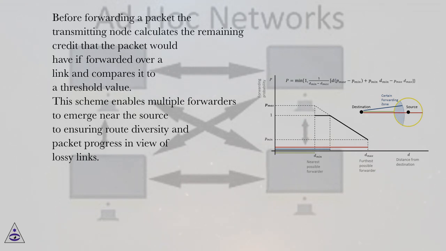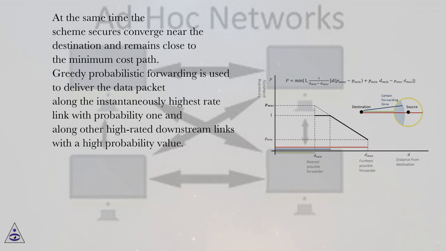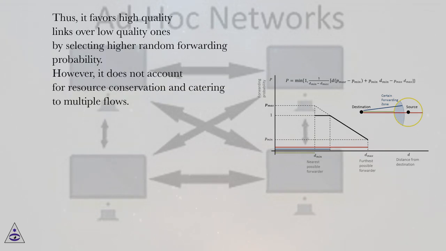This scheme enables multiple forwarders to emerge near the source, ensuring route diversity and packet progress in view of lossy links. At the same time, the scheme secures convergence near the destination and remains close to the minimum cost path. Greedy probabilistic forwarding is used to deliver the data packet along the instantaneously highest rate link with probability 1 and along other high-rated downstream links with a high probability value. Thus, it favors high-quality links over low-quality ones by selecting higher random forwarding probability. However, it does not account for resource conservation and catering to multiple flows.